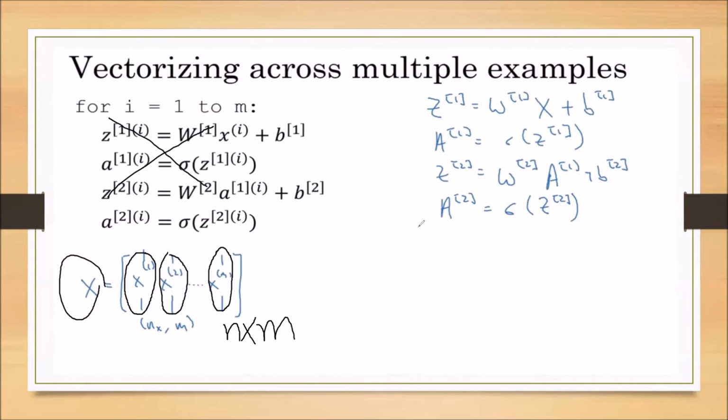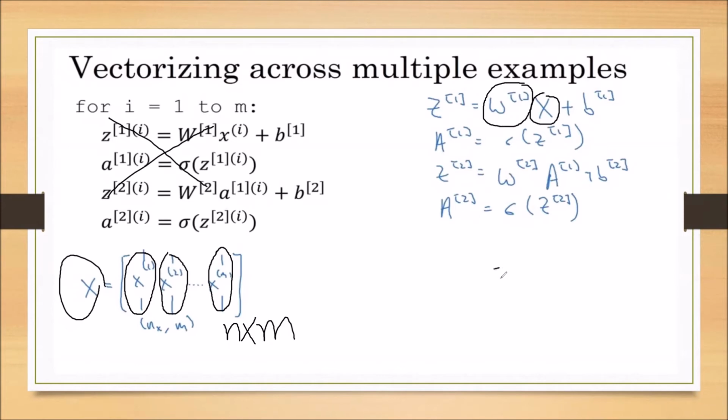Now I am multiplying this capital X, which consists of the features of all training samples, with W1, the parameter matrix. The size of W1 depends, as we already discussed, on the number of activation units in the first layer and the number of features in the input.